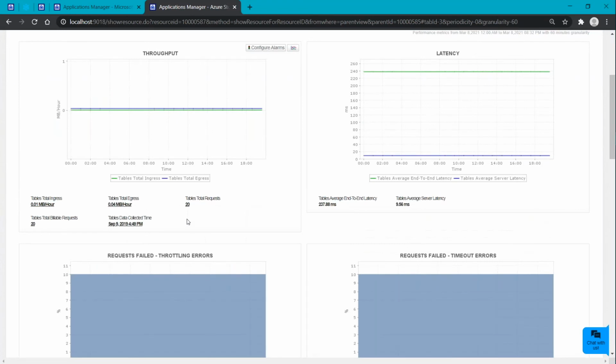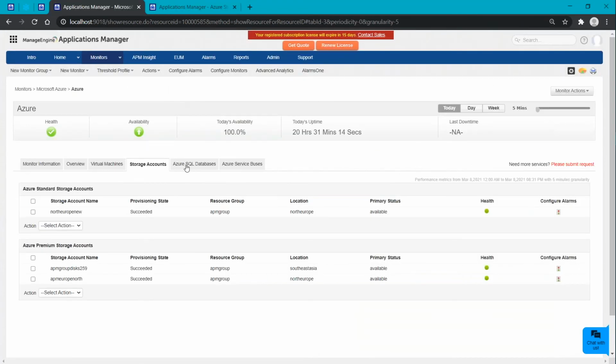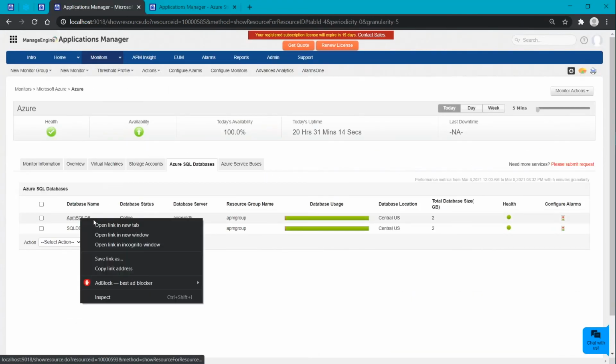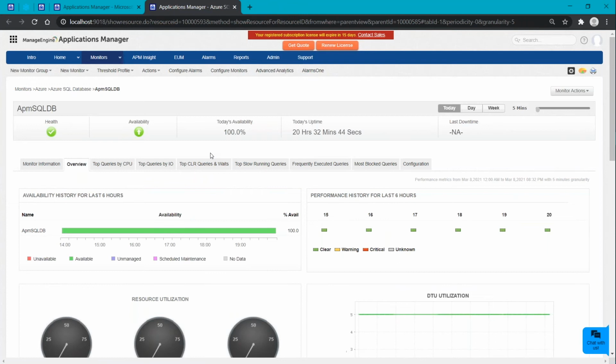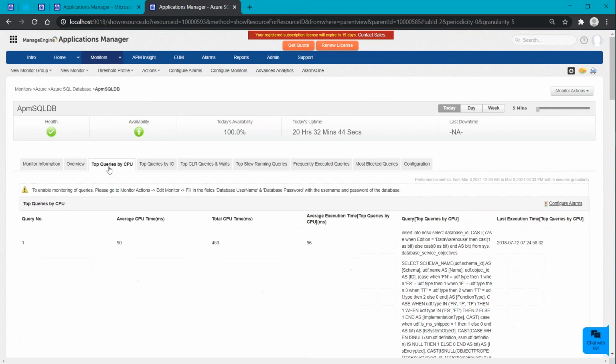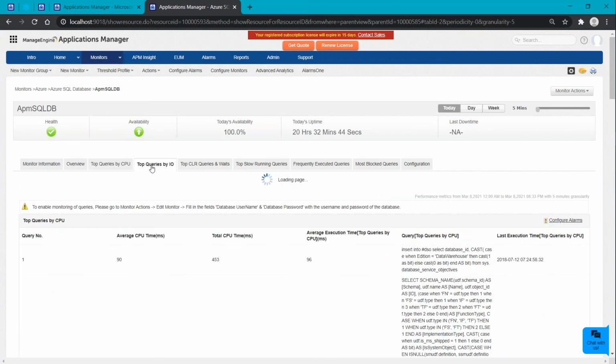So moving back, let me show you the Azure SQL databases. Here, this is a very important one, because in case your DB admin has multiple sets of databases to be monitored, this will be highly useful because they can get to know about all the query related information in a single plane. If in case your queries are being occupied more by the top queries that have been used by the CPU, and the top queries by the IO.